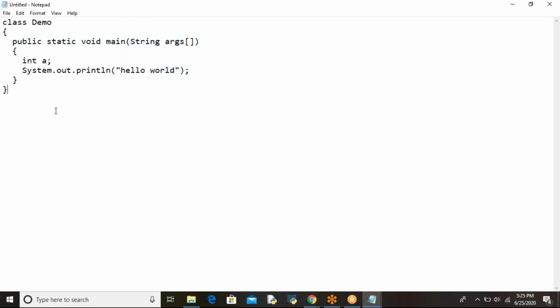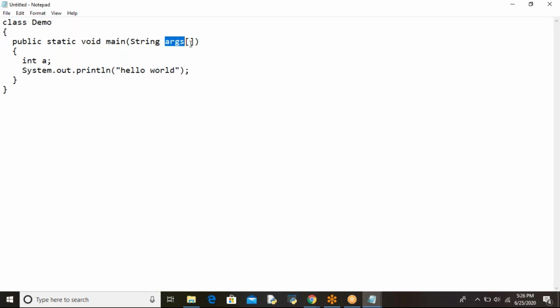In this Java program, every individual unit we call a token. That means every single unit. Like this class is a keyword here, no? That class is one token. Demo is one token. This curly brace is one token. Public is one token. Static is one token. Void is one token. Main is one token. This parenthesis is one token. String is one token. Got it?